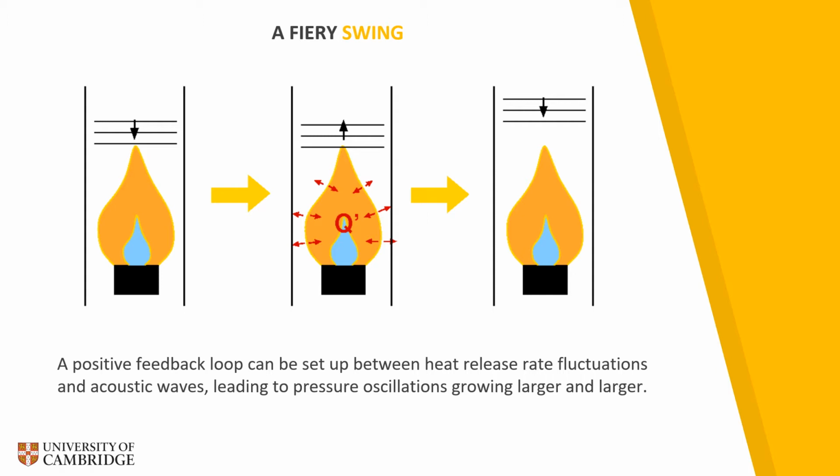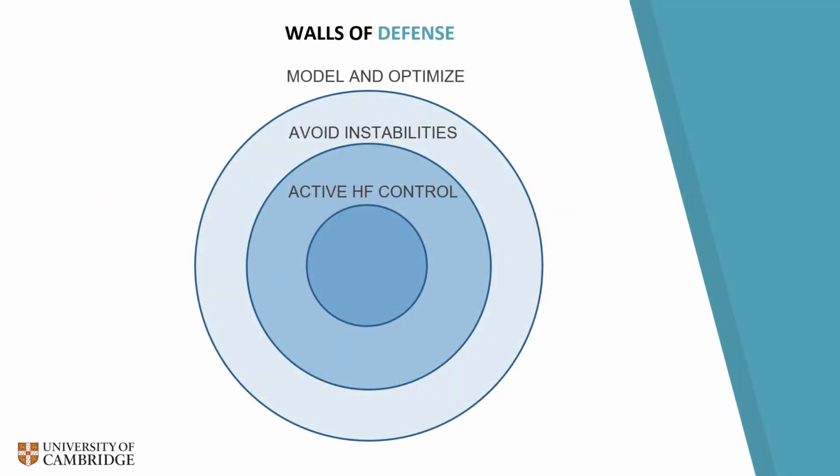As you might imagine, we as engineers are not too fond of these instabilities. So, what tools do we have at our disposal to fix these if they crop up? The first wall of defense is a good model. If we have an accurate model of the system, we can use it to tweak the design and stabilize the combustor perfectly. However, despite our best efforts, this may not always be possible because the models may be inaccurate or the required tweaks can come into conflict with other design objectives that we might have.